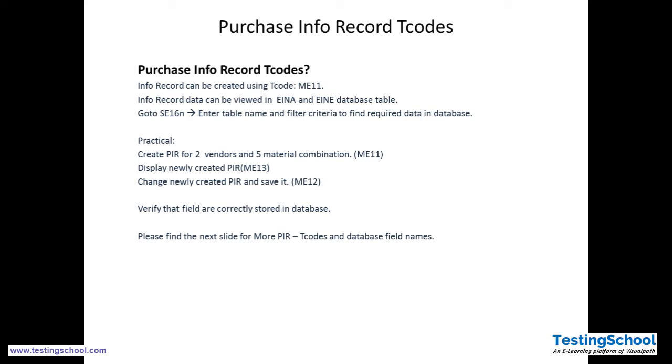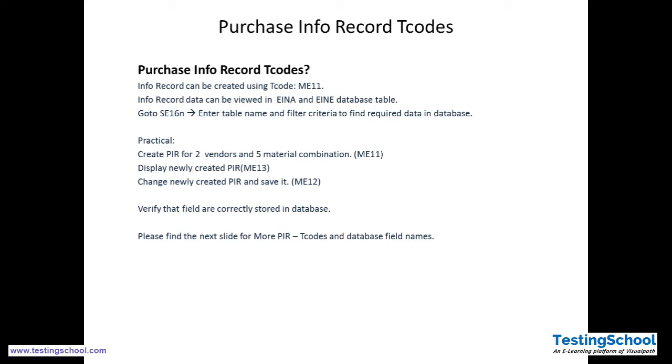Purchase info record T codes. You can create a purchase info record in SAP MM using T code ME11. Info record data, that means whatever info record is there, we can view it in two tables. One is EINA and the other is the EINE database table. How to view these database tables? We can go to SA16N and then enter the table name EINA. Then table EINA will be displayed and you can display it.